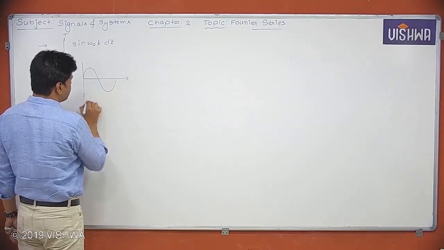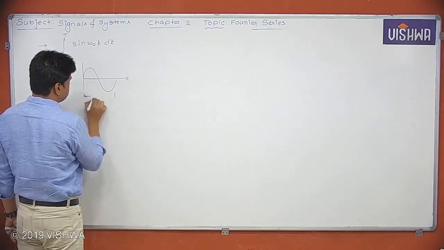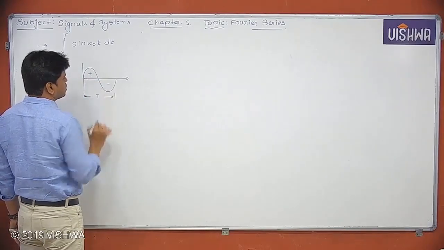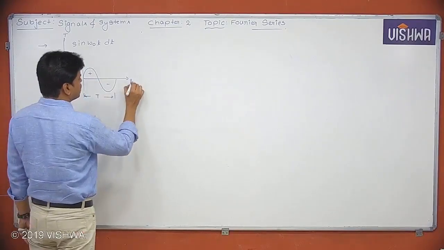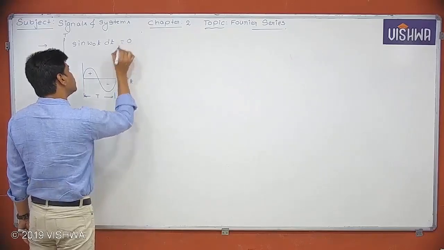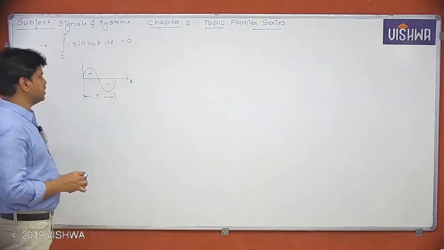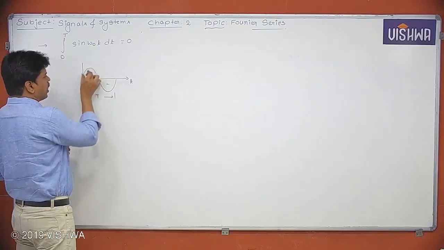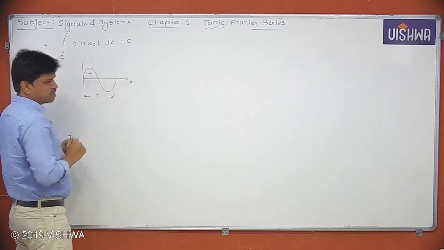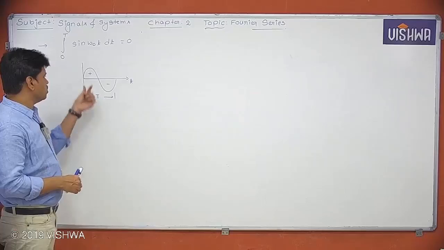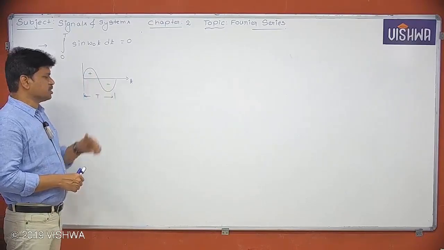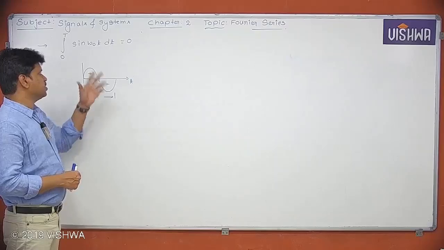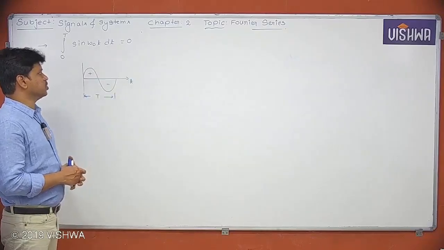If you consider one period and integrate it, this is a positive area, this is a negative area, so definitely this integration will become 0. If you observe carefully, how much is the positive area, that much is the negative area, and they are of opposite sign, so they will cancel each other. Finally, it will become 0.